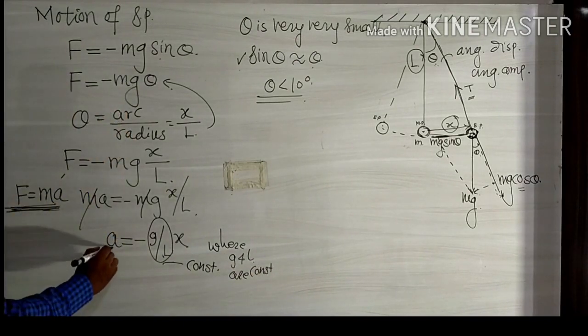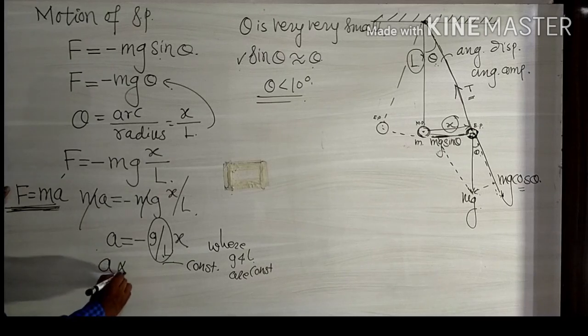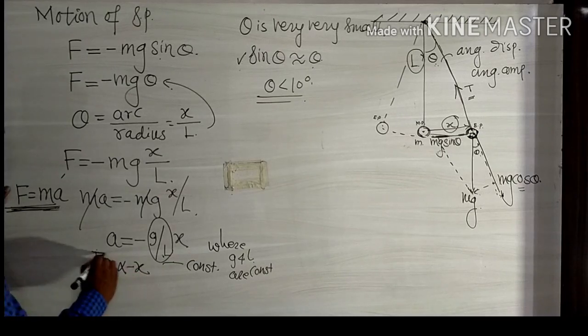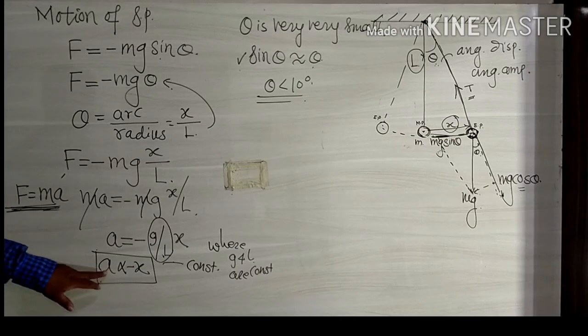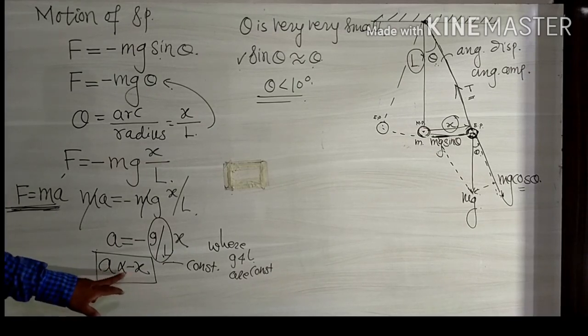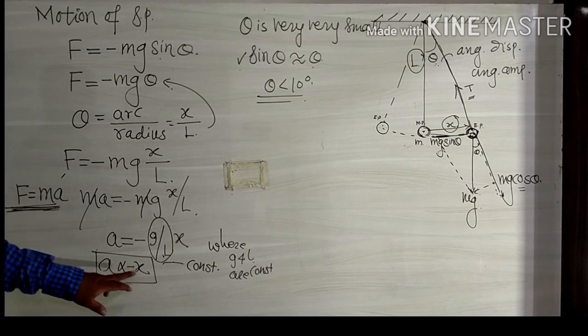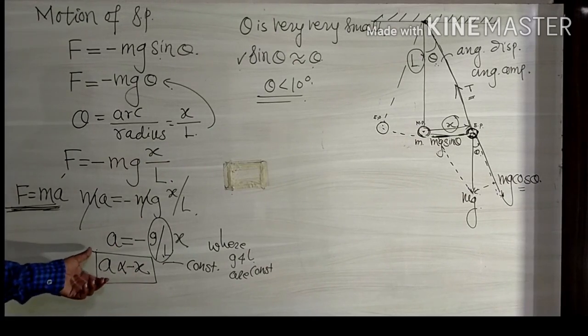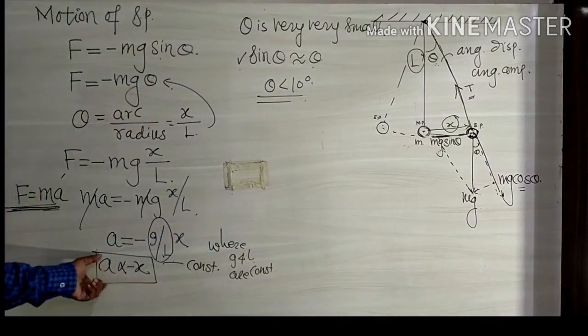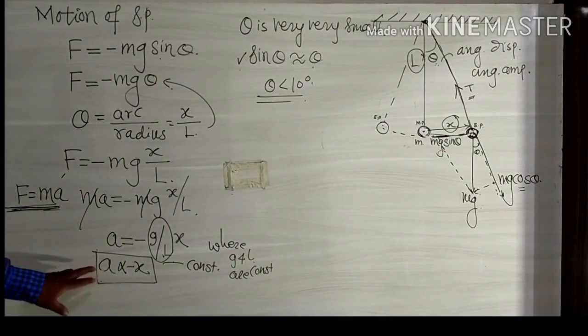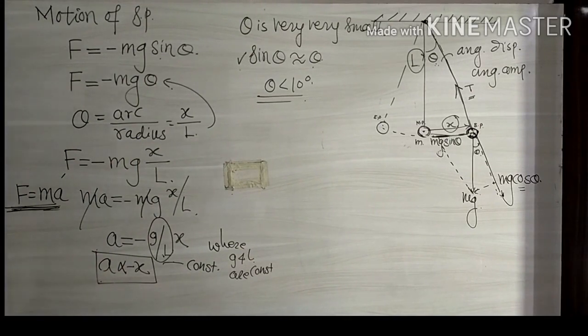So by this we get acceleration is directly proportional to minus x, and that is the condition of a simple harmonic motion. Acceleration and displacement are directly proportional and oppositely directed. Another way to say it: an oscillating pendulum performs simple harmonic motion. By that condition we prove it.